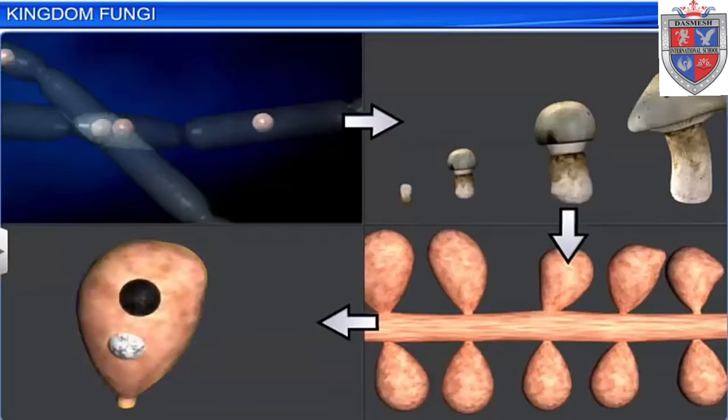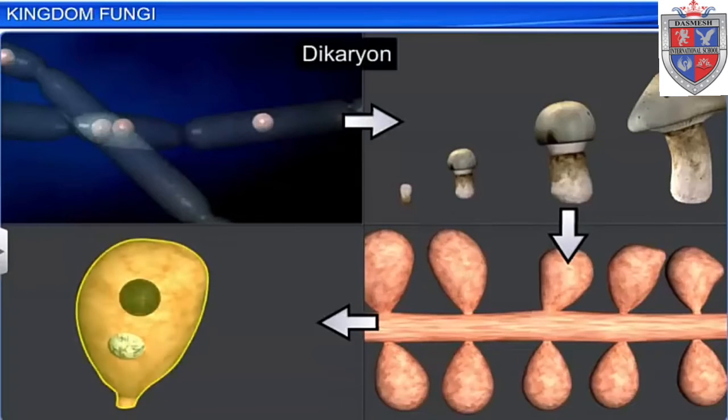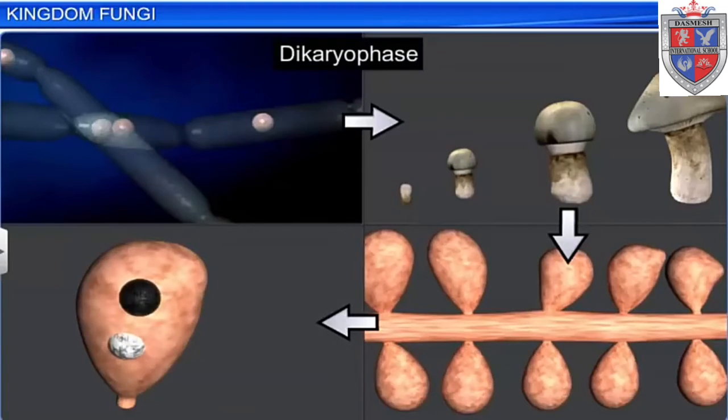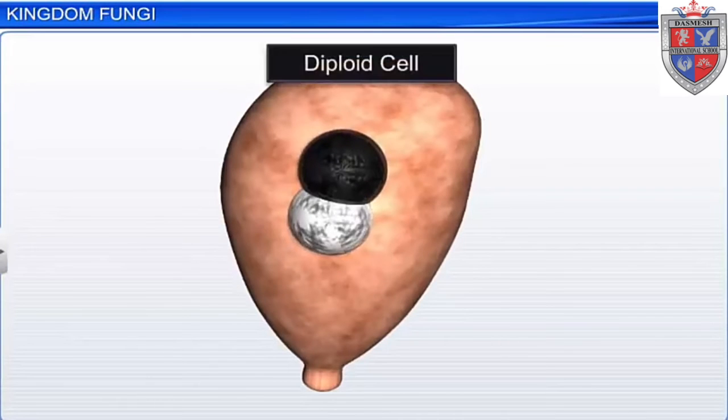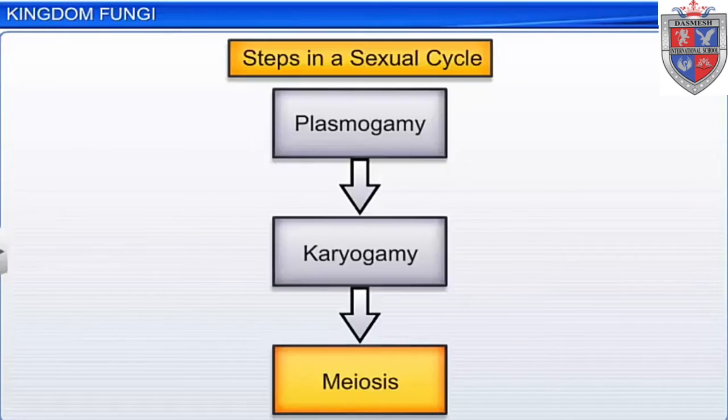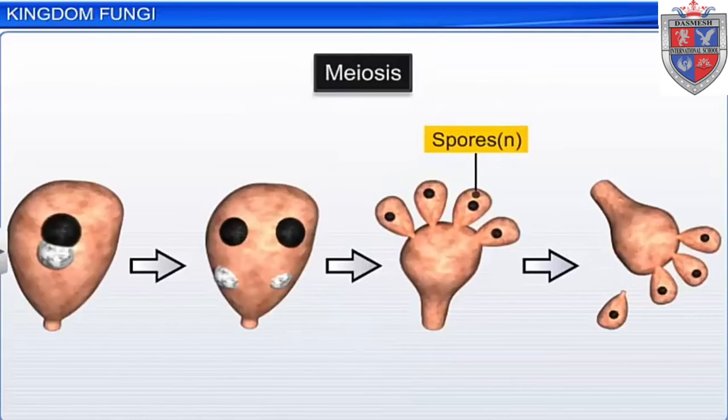Such a condition is known as dikaryon, and this phase is called dikaryophase. Later, the parental nuclei fuse to form a diploid cell. Now in the third stage, meiosis, the fungi form fruiting bodies in which reduction division occurs and forms haploid spores.